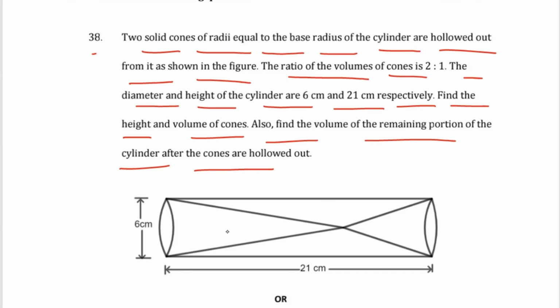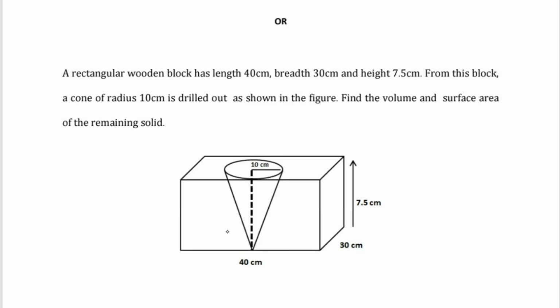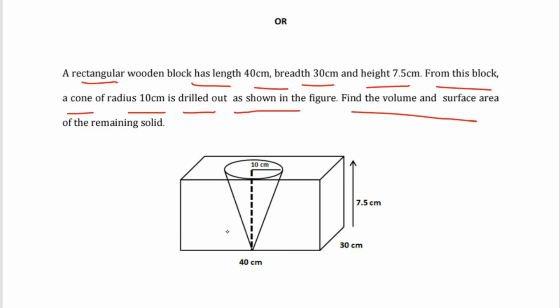Or you have the optional question. A rectangular wooden block has length 40 centimeter, breadth 30 centimeter, height 7.5 centimeter. From this block, a cone of radius 10 centimeter is drilled out as shown in the figure. Find the volume and the surface area of the remaining solid.